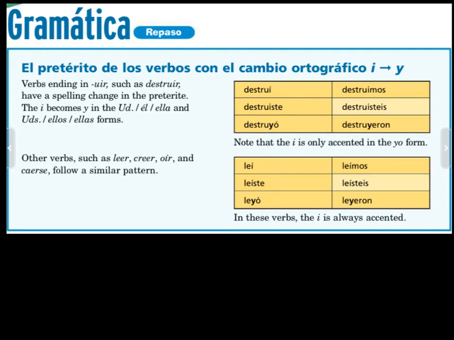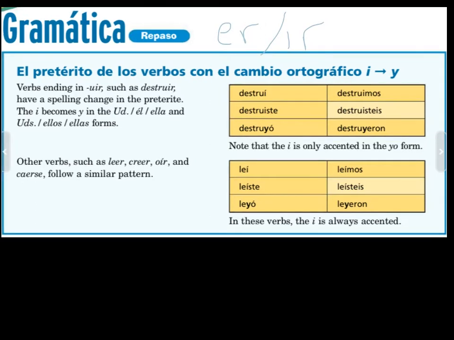This happens, the irregularity of these verbs happens only with ER and IR verbs. And more specifically, it only happens with verbs for which there's a double vowel. Let me erase that so we can clarify that.